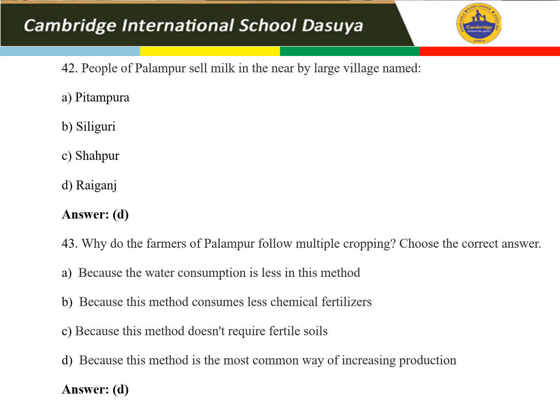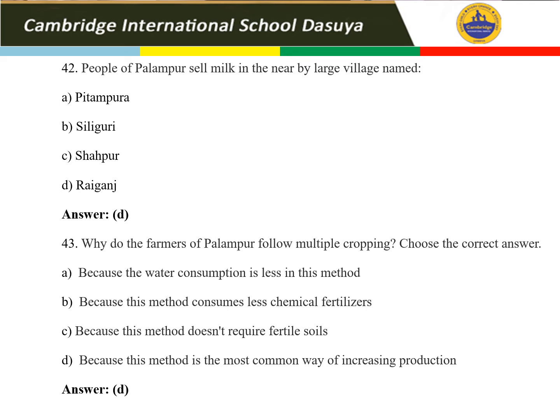Next is, why do the farmers of Palampur follow multiple cropping? Why were they following all these things? Choose the correct option from these four. The first option is because water consumption is less in this method. There is nothing mentioned like that. Multiple cropping has nothing to do with water, so that is not the correct option.